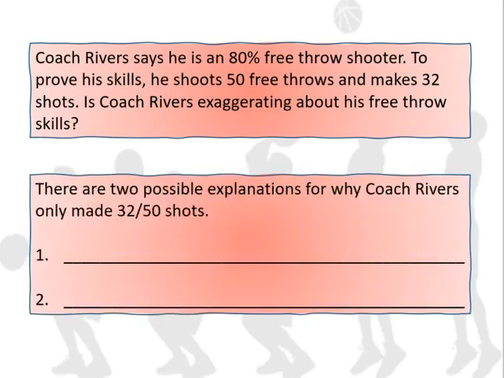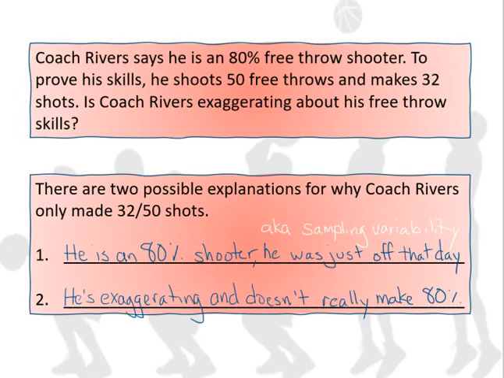What's going on here? We've got two possible explanations for why Coach Rivers only made 32 out of 50 shots. Our first possibility is Coach Rivers is telling the truth. He really is an 80% free throw shooter, but he was just off that day. It just happened to be a bad day for him. This is also known as sampling variability, right? Every sample of 50 shots is not going to be exactly 80%. The other option is he's exaggerating. He doesn't really make 80%, and that 64% is more in line with his true shooting ability.